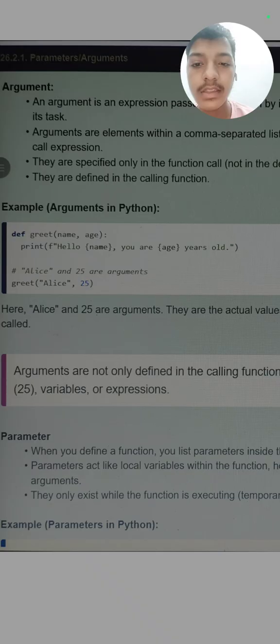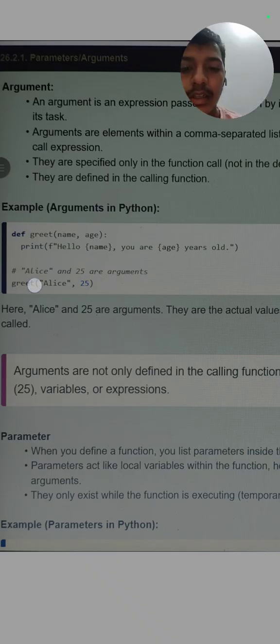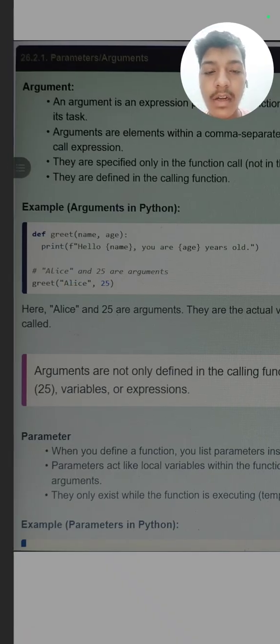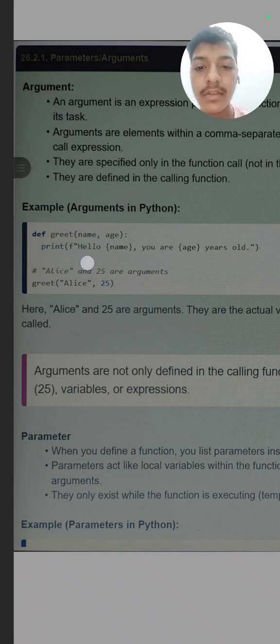In this, greet is a function, def is a keyword, name and age are parameters, and when we call the function greet, we have passed the values Alice, 25. So these Alice, 25 are arguments. These are the actual values which will be printed, because Alice will go to name and 25 will go to age. So name and age are the parameters and Alice and 25 are the arguments, as they are the actual values.